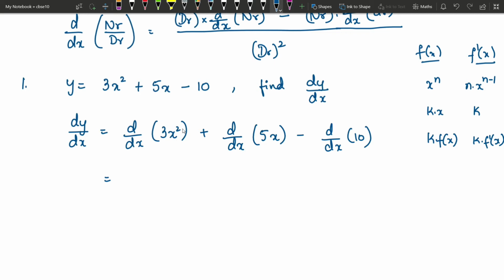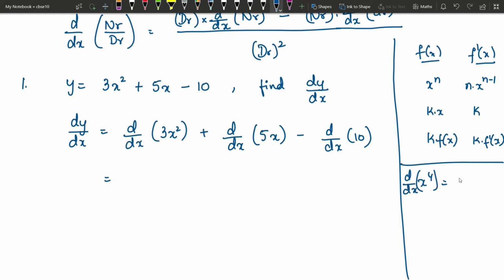If you have this type wherein you have a coefficient and x raised to some power, then multiply this coefficient with the power, understand clearly. If you have x power 4, then the derivative is: write the power as it is, with 1 less, n into x power n minus 1, so 4 into x power 4 minus 1. If you have x power 10, it's going to be 10 into x power 9.